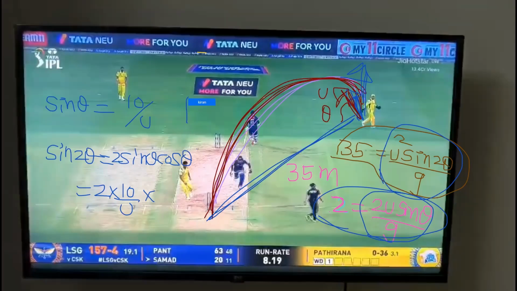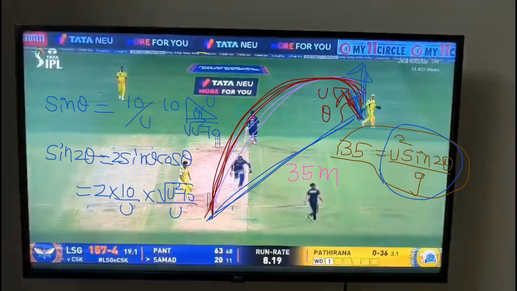Cos theta, how much will it be? Sin is opposite by hypotenuse. This one will be root of u square minus 10 square, so how much is it? Root of u square minus 100 by u. Clear? This one, if you substitute in the other equation, yeah.